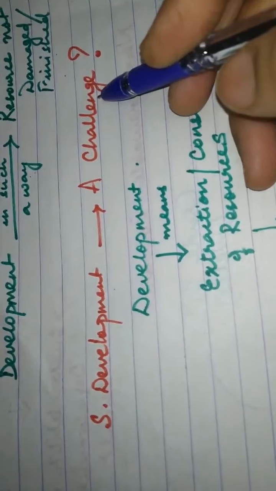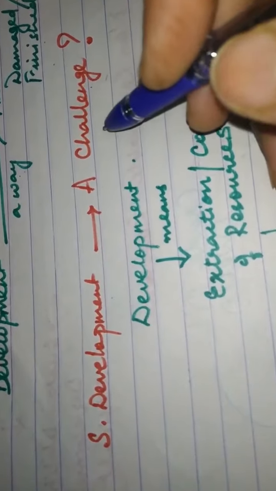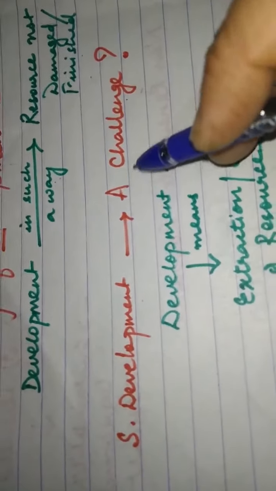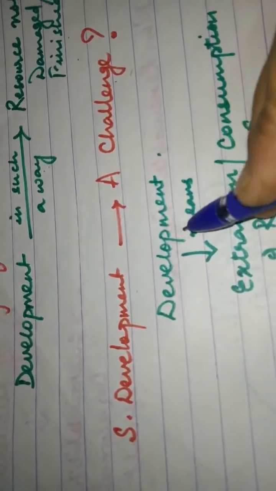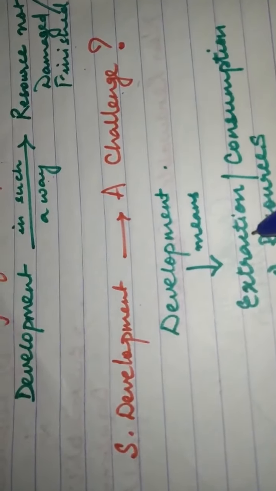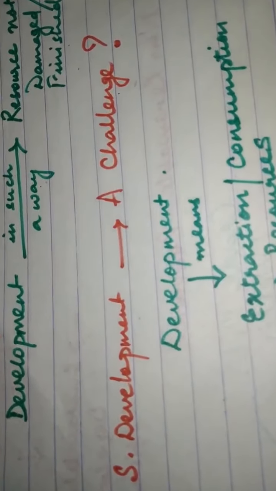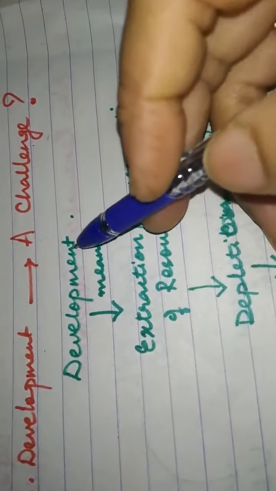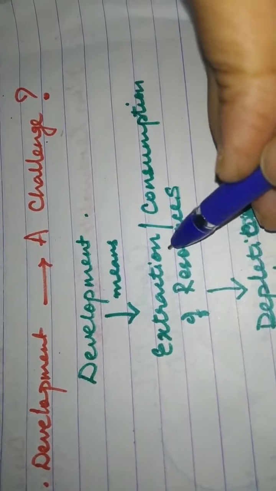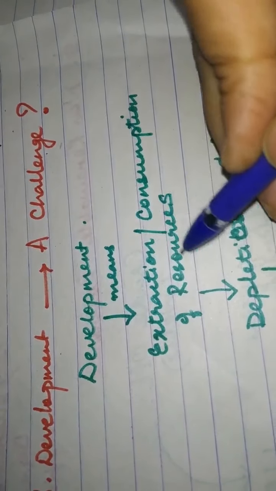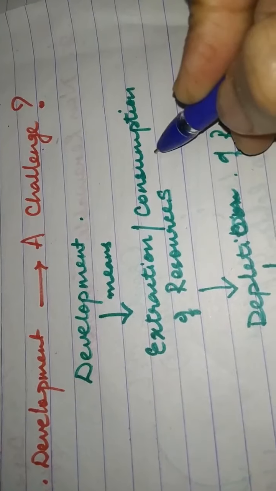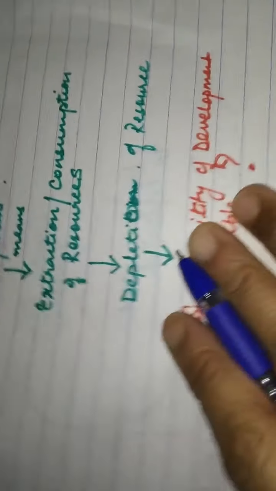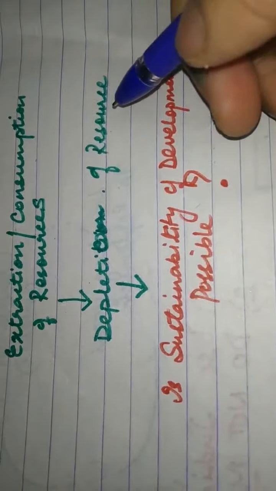Now we say that sustainability of development is a challenge. Why are we saying so? We are saying so because development means extraction and consumption of the resource. You agree to this? Now when we are consuming something, that means there will be a depletion of that resource.